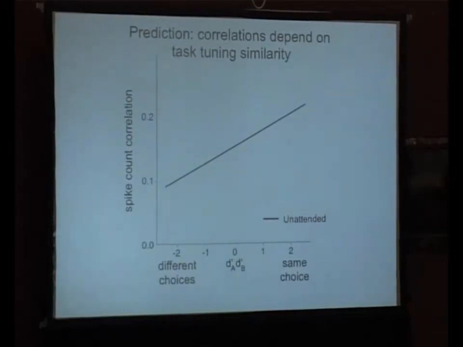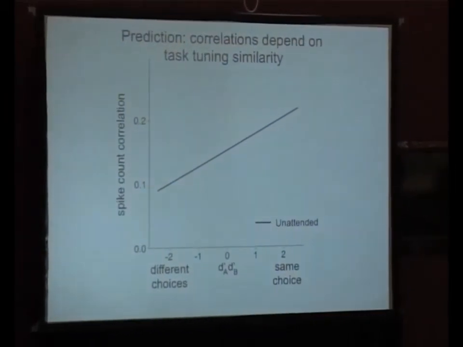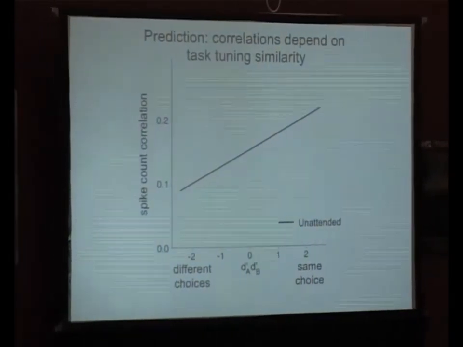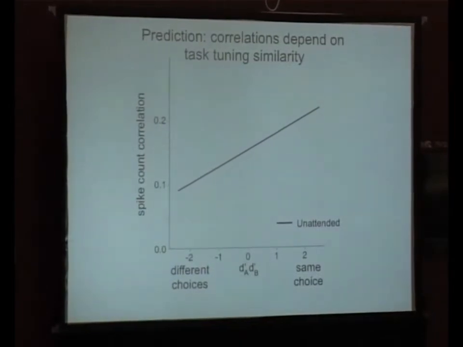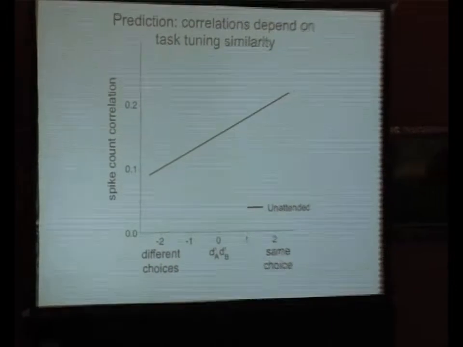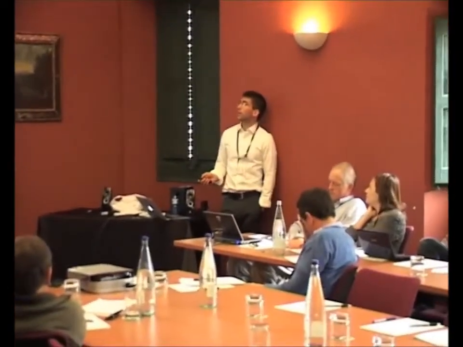Was the d prime computed for one particular contrast value, or did you average across all contrasts? You could imagine all sorts of situations where they're the same for one contrast, but not for other contrasts, and you can tell the difference. Absolutely, and that's something that we need to look at. We have all of those data with different contrasts, and we have all of the data during the task. So what we can do is calculate these values at lower contrasts and look for the same thing, and we can calculate them using a subset of the task data specifically, so that we can account for surround effects, and we will do that.